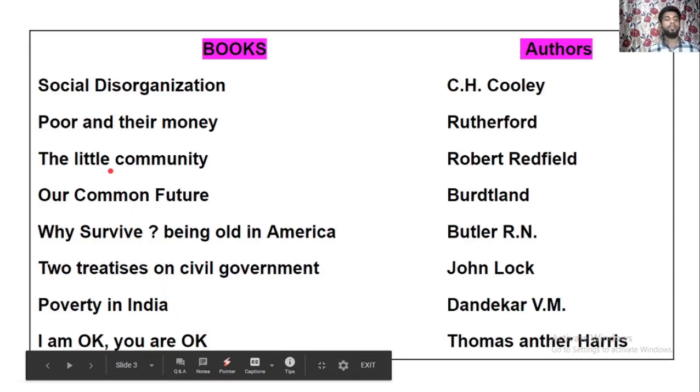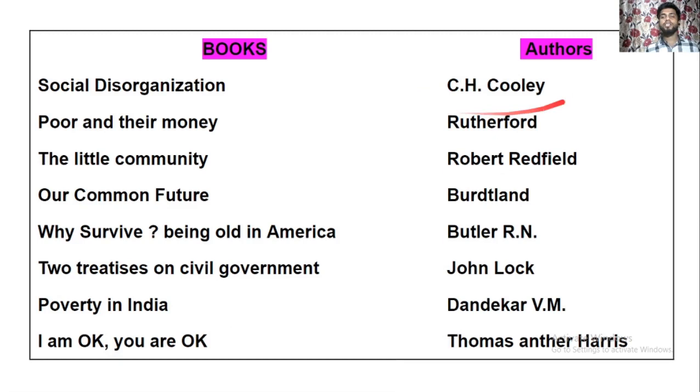Next, Social Disorganization was written by C.H. Cooley. So C.H. Cooley has written Social Disorganization. Poor and Their Money has been written by Rutherford. Rutherford has written the book Poor and Their Money. The Little Community has been written by Robert Redfield. Robert Redfield has written The Little Community.